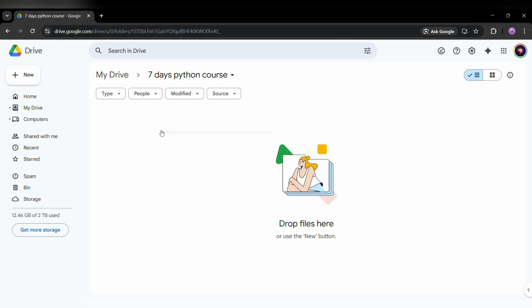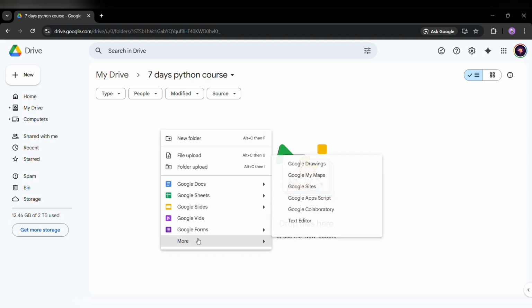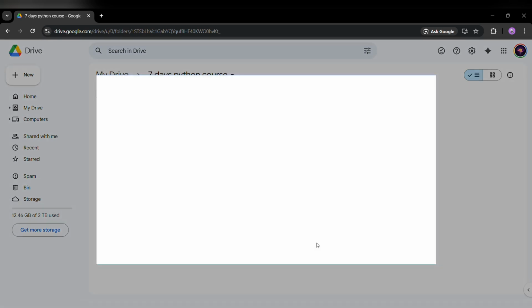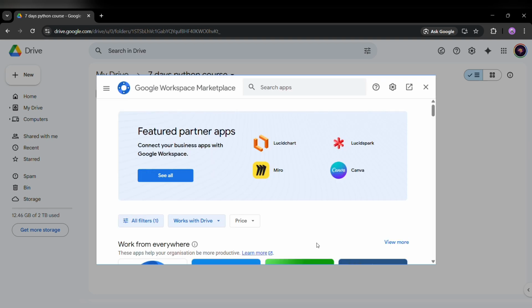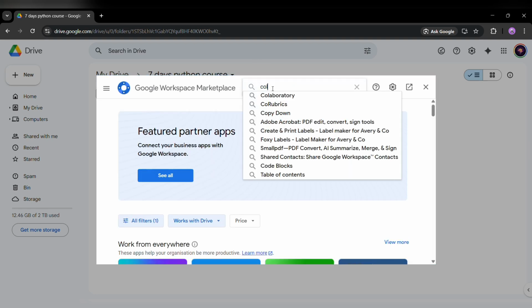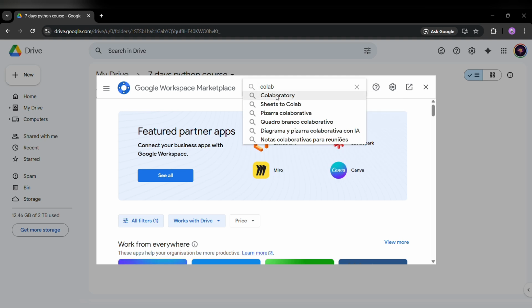On clicking on this, you just have to right click on the surface, click on More, and you will get the Google Colaboratory option here. I know some of you might not have got this option. For that, you just have to click on Connect more apps. On the search bar, type Colab. Okay, click on this Colaboratory.